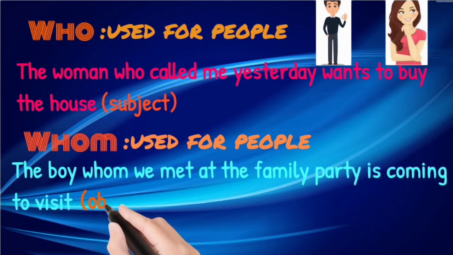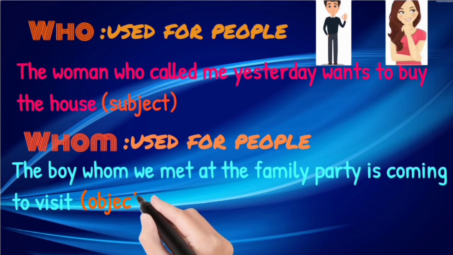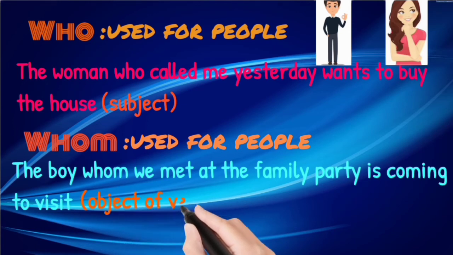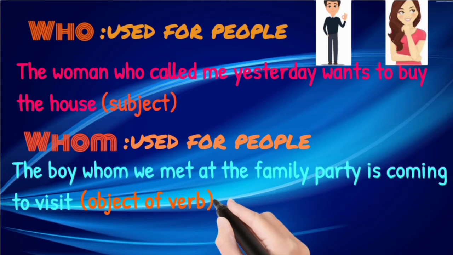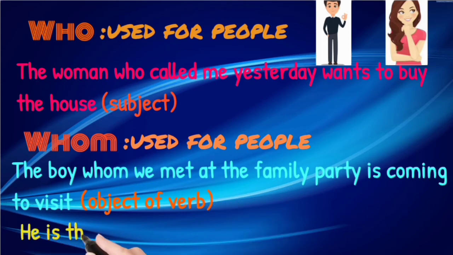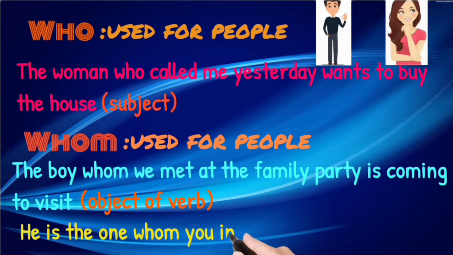Whom is also used for people, but it is used to relate with a noun which is the object of the sentence. If a noun is not performing the main action, then it is the object. So we will understand when to use whom depending upon whether the noun is subject or object. If it is object, we will use whom.